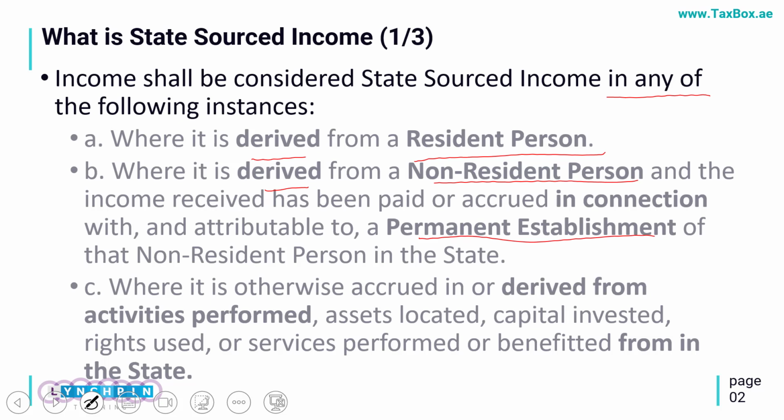So somebody who is having a branch office here and I am generating some income from him, it would be my state sourced income. Or any income which is derived from the activities which are conducted in the state. State here means UAE. In that case also, it would be considered as state source income and it would be taxed in UAE. Now just understand, this state sourced income concept is only applicable for non-residents.